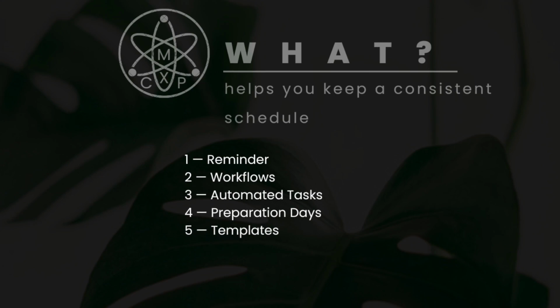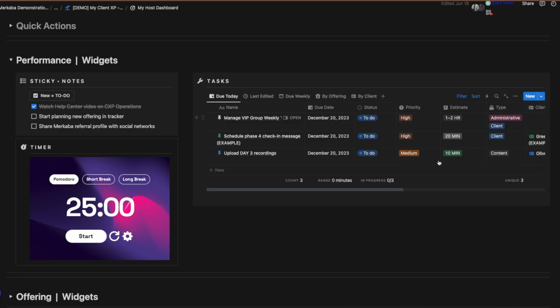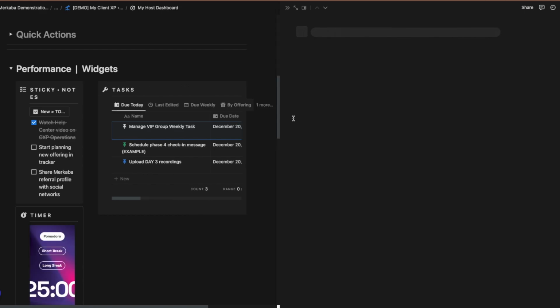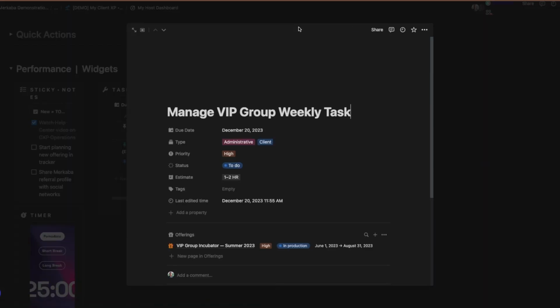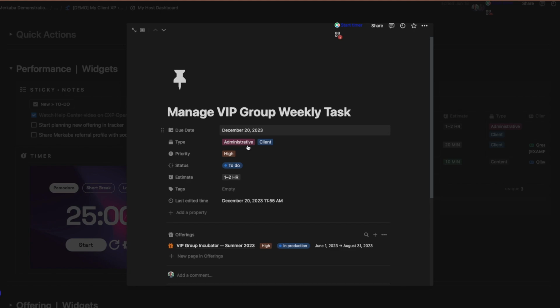Every Sunday I have a task that automatically pops up for me. Now I can see my weekly view. I can see tasks by offer, but today it's just whatever I'm going to do for that day. So Sunday, my task has populated: the VIP group management task, right? I'm going to come here, open it up, and let's change how we're going to view it so we can get a better view of what we're looking at. Perfect. So now I see the due date.